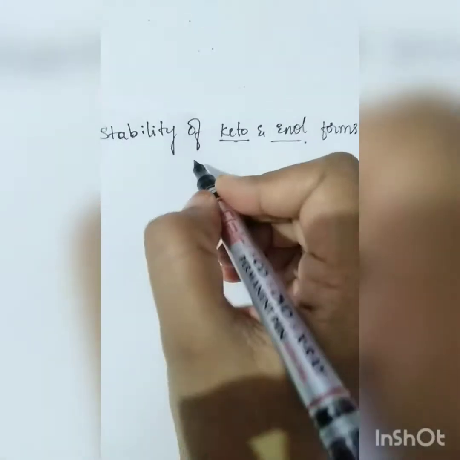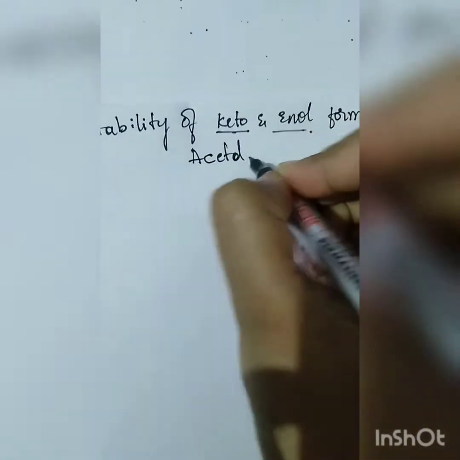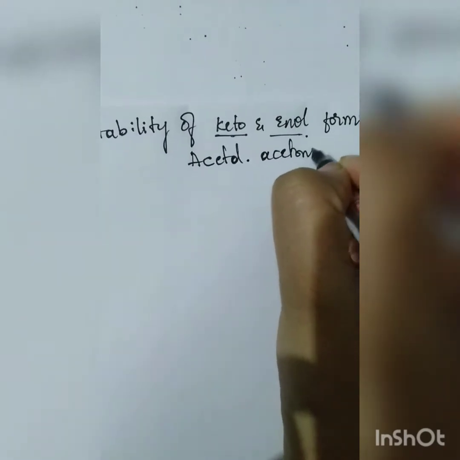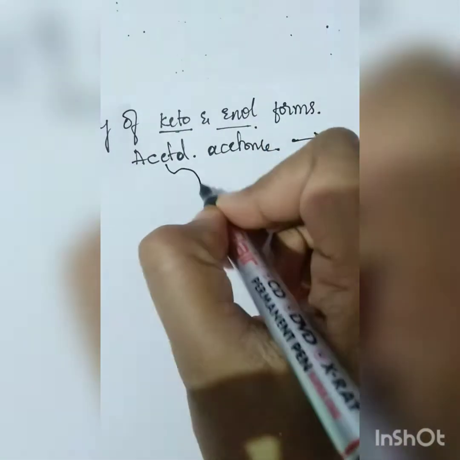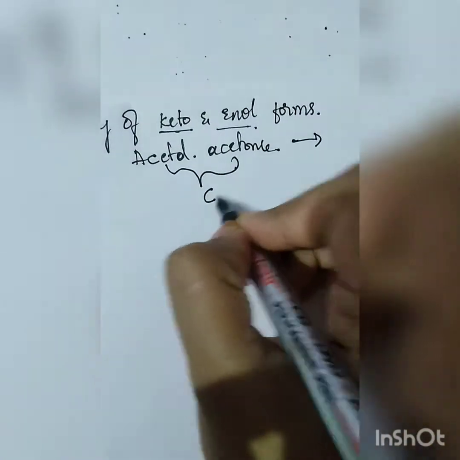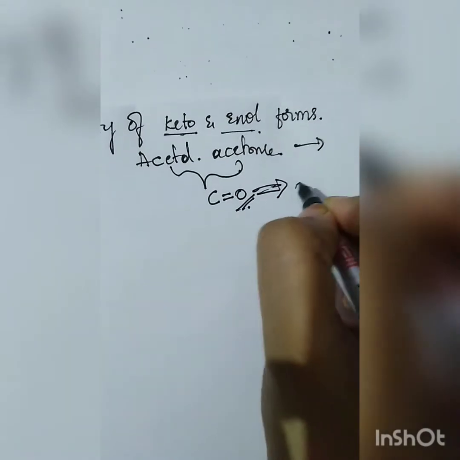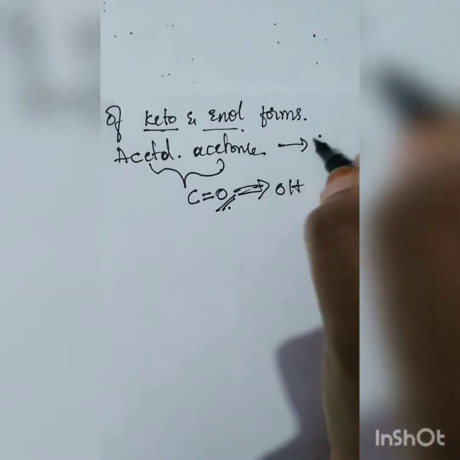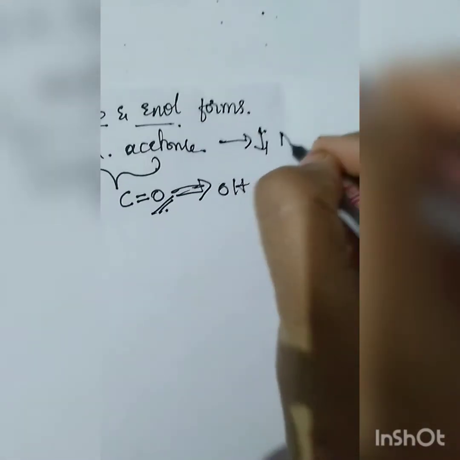If we see acetaldehyde and acetone, these two want to stay in this form more than converting themselves into OH. So the enol form of these two is very negligible.